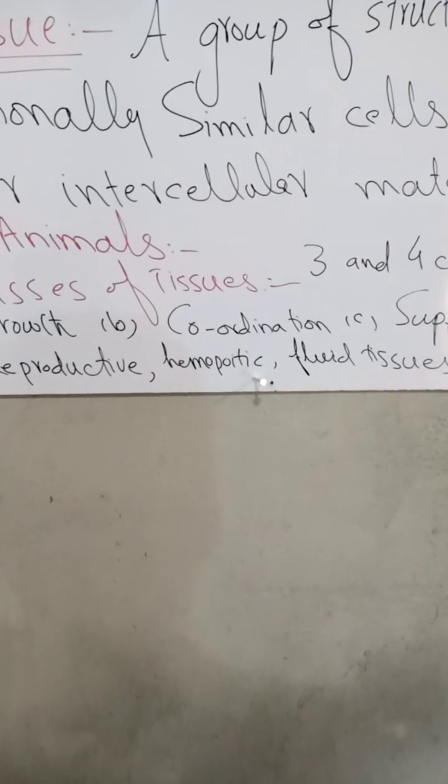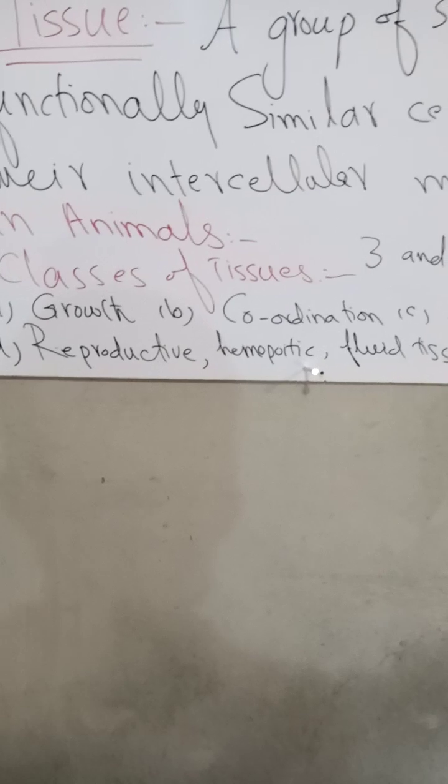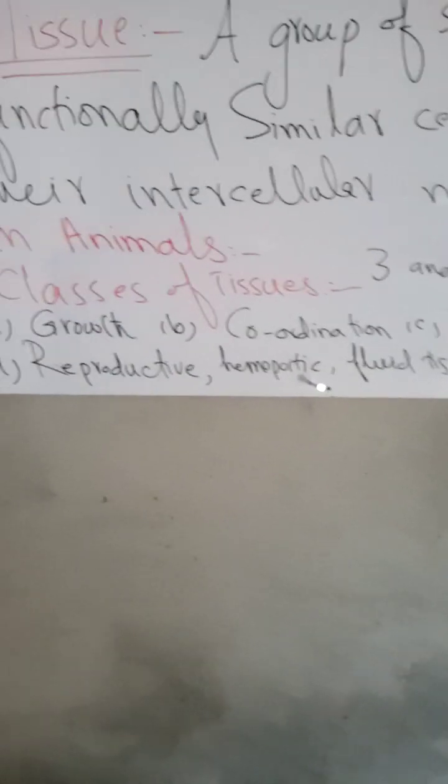So at the last, today we described tissue, its definition, three classes of the tissues on the basis of structure, and four classes of the tissues on the basis of what? On the basis of function.